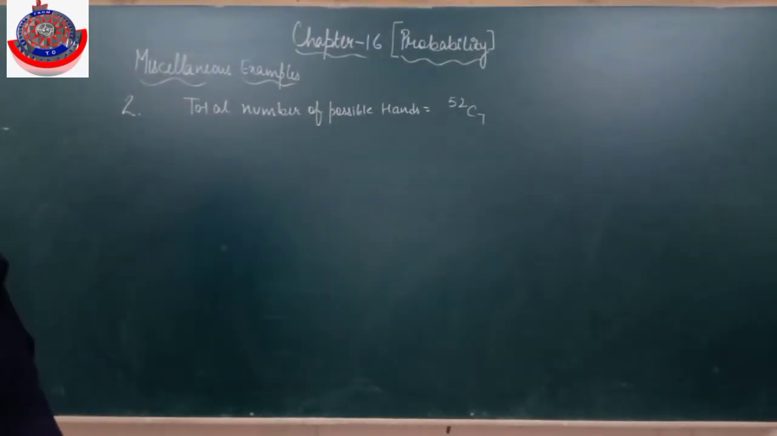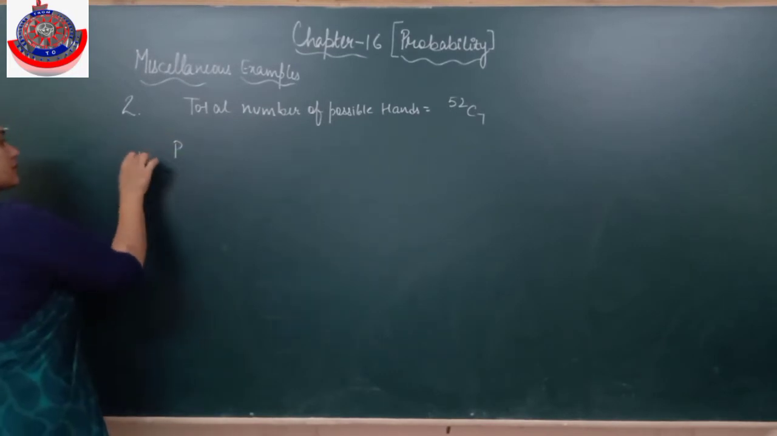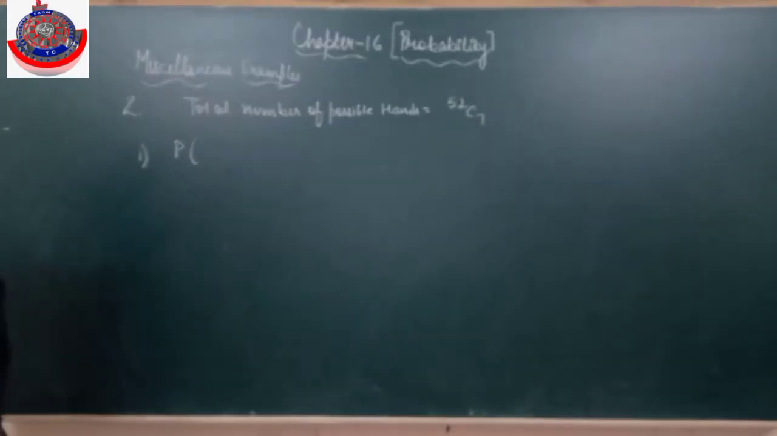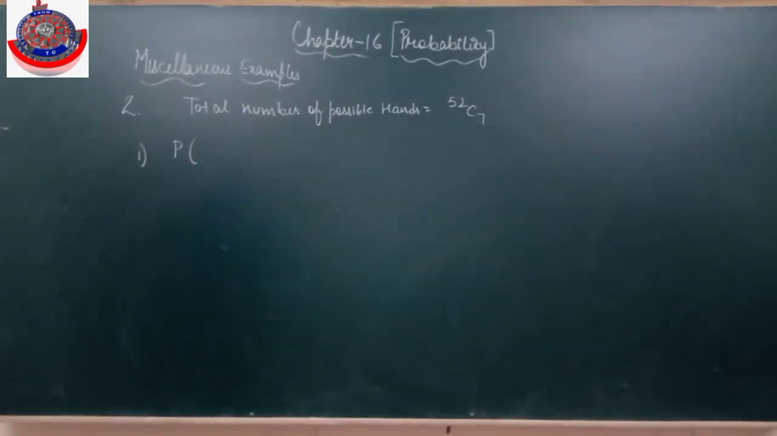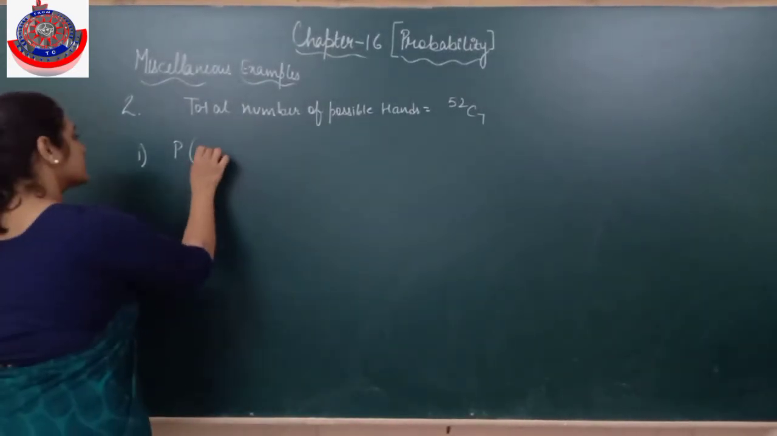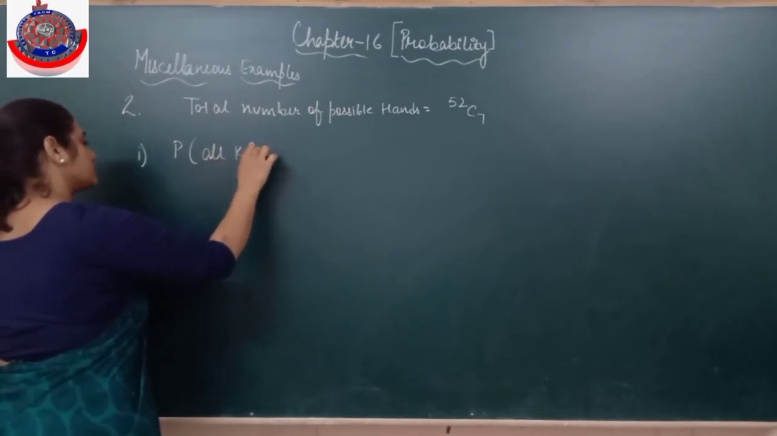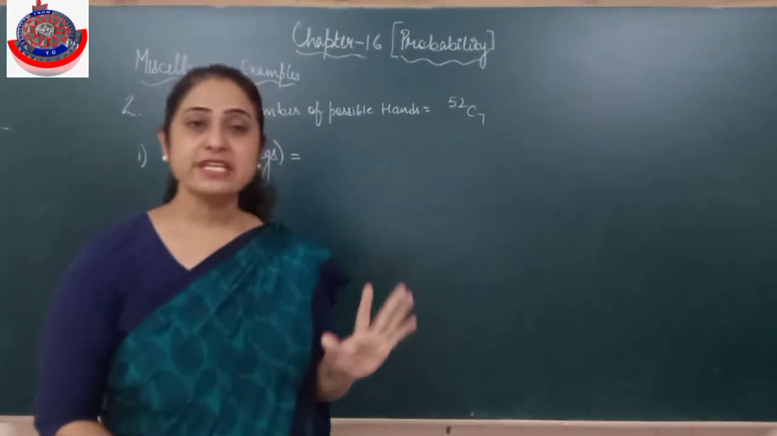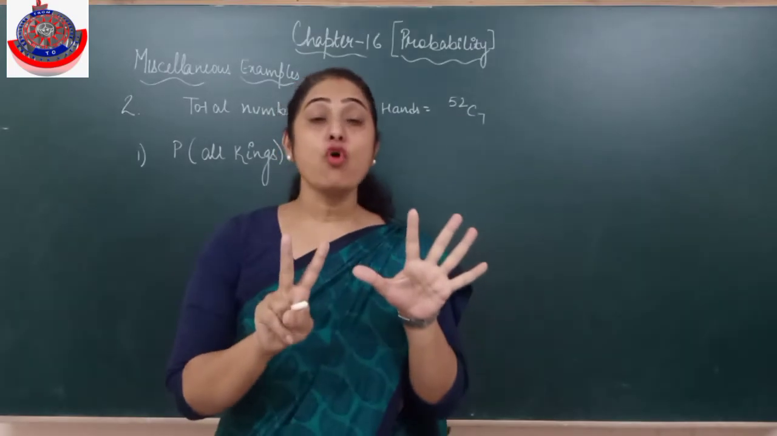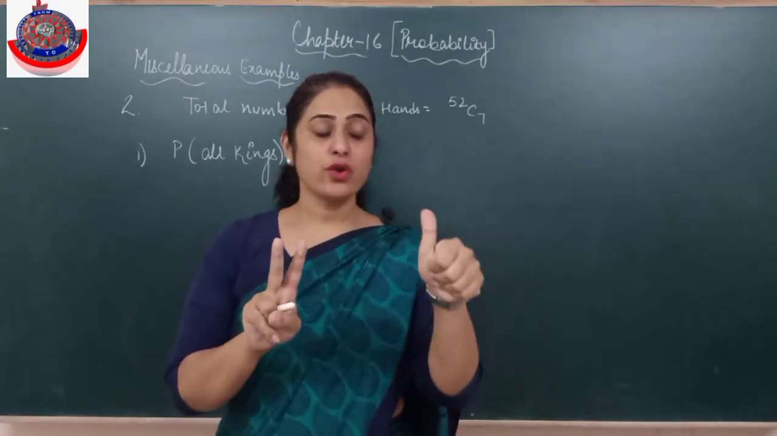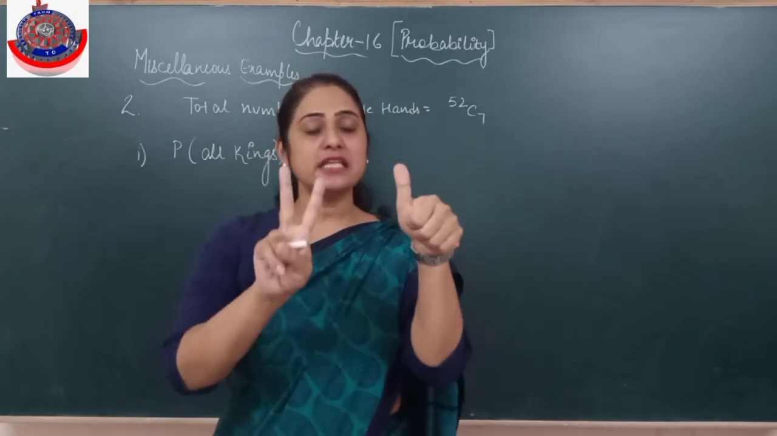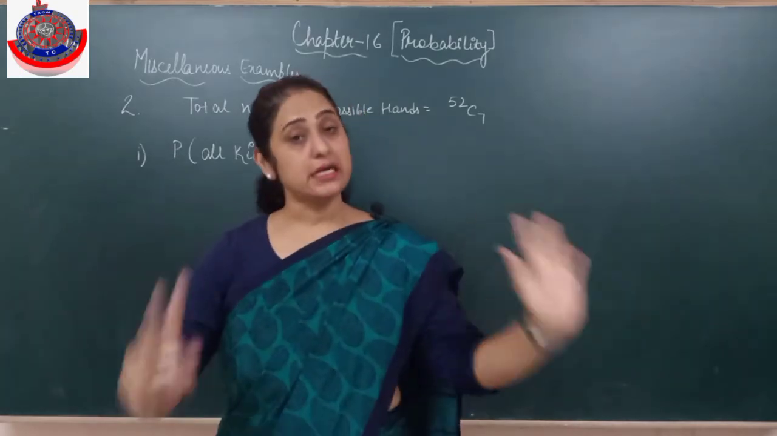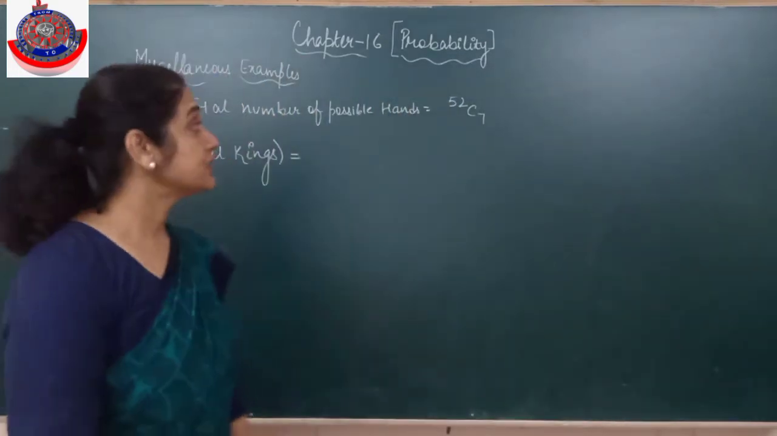It contains all kings, 3 kings, at least 3 kings. I need to find out the probability. First of all, the first part: it contains all kings. Now look at children, we have to select 7 cards and it should have all the kings with it. How many kings do I have? 4. That means 4 kings are compulsory. The other 3 cards can be any other cards.